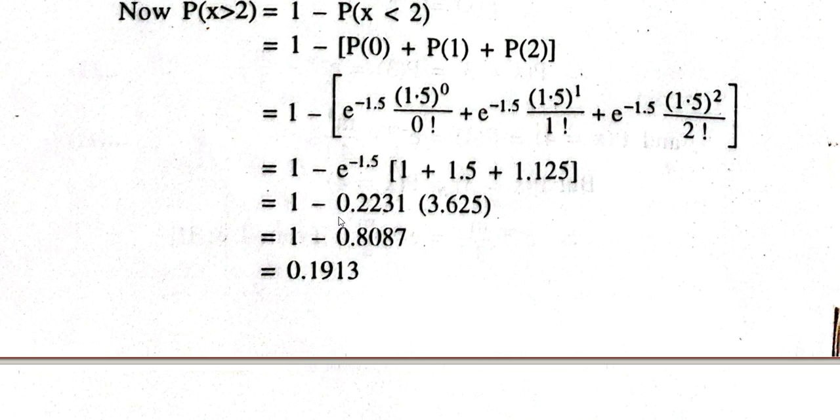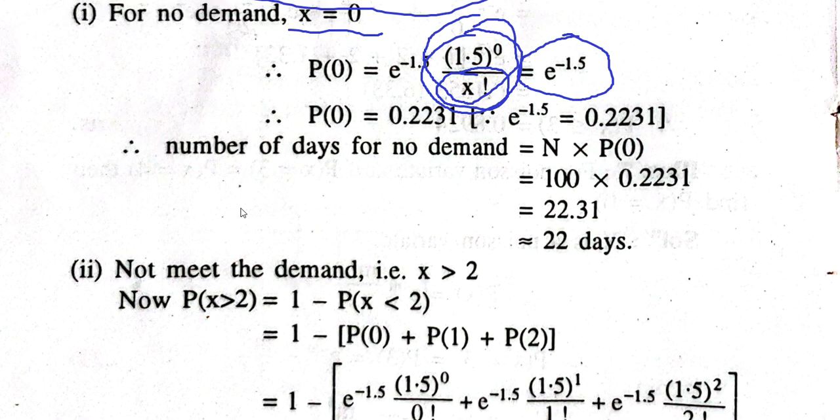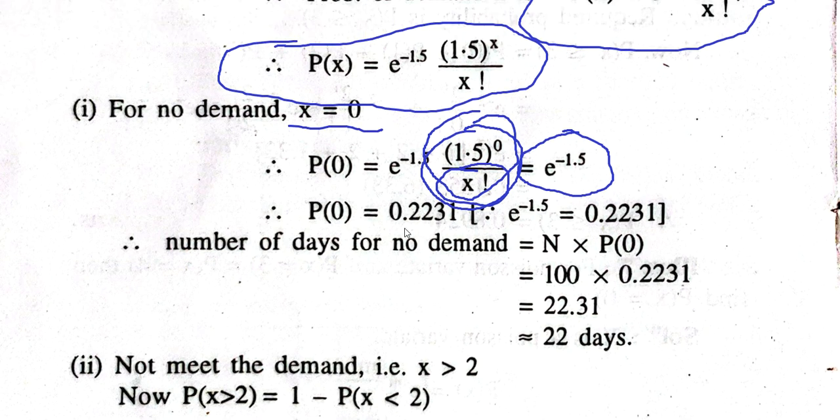The value of e raised to minus 1.5 is 0.223. So if I use this value, I will get the required probability P0 equal to 0.2231. Their answer may be more precise because they are using a table having 4-digit values.